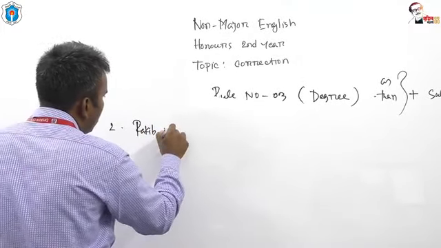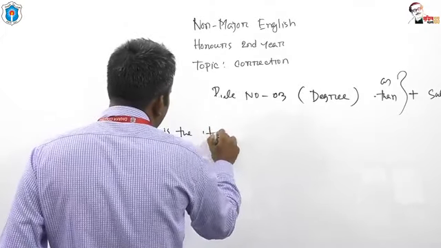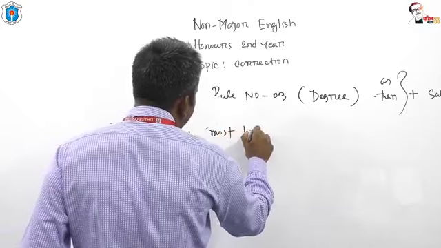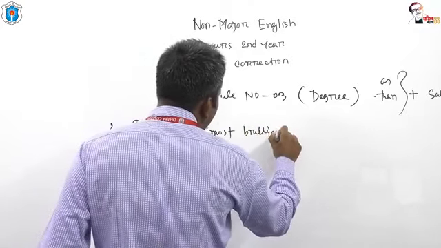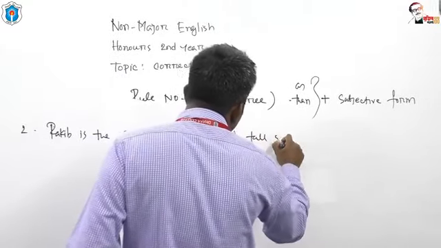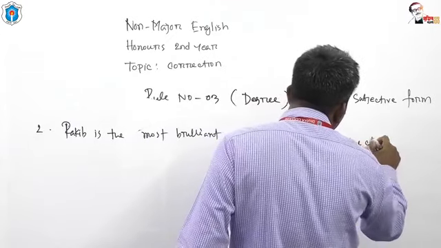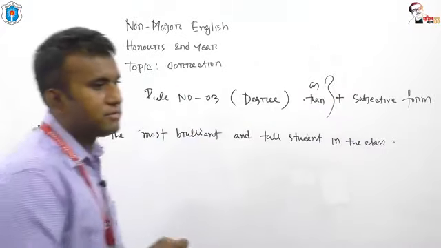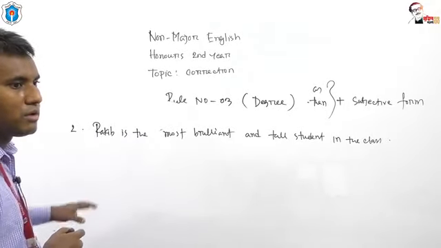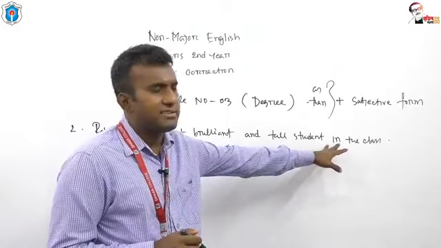Rakib is the most brilliant and tall student in the class.